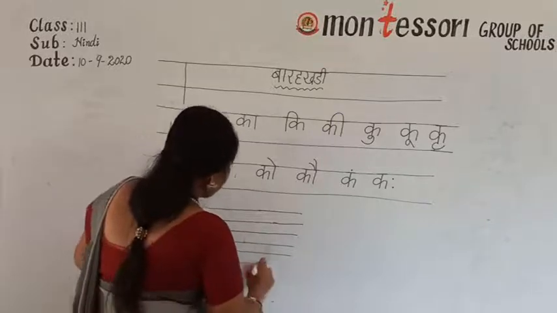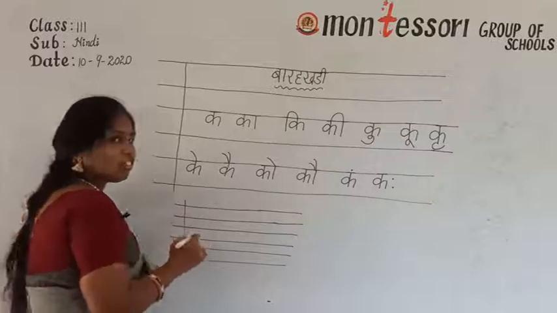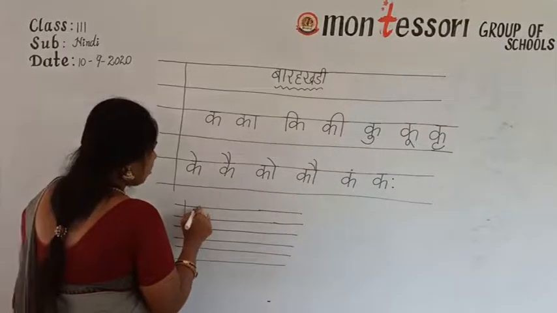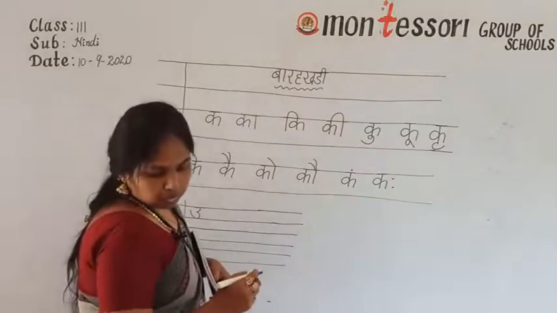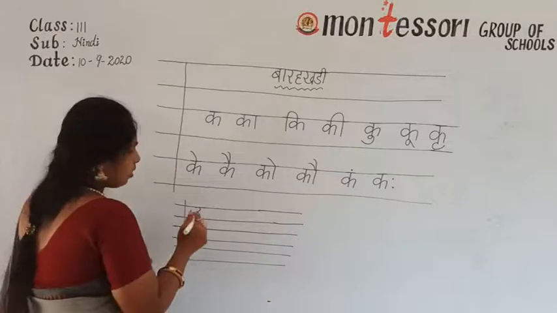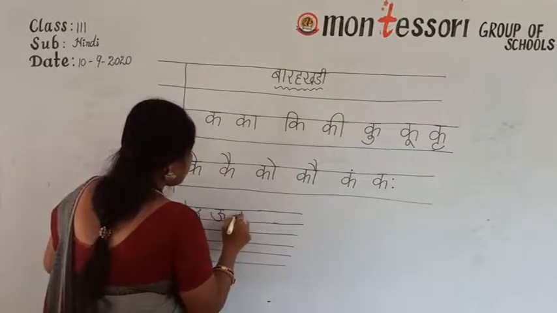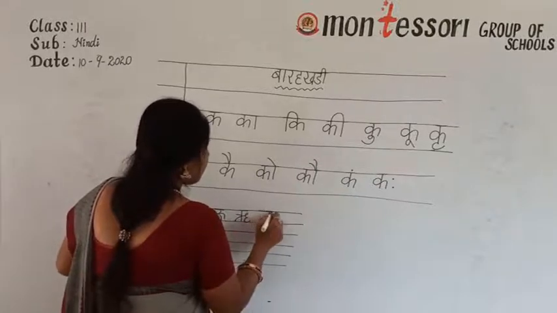Simply I am drawing the lines and I will show some lines. Now today we finished up to a, e, e. No? Now u, ru, a.